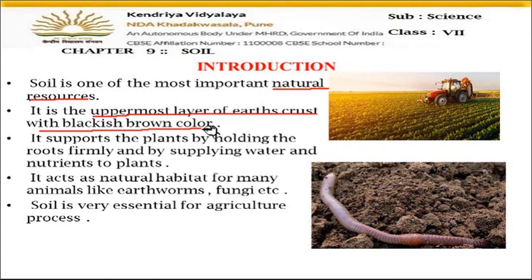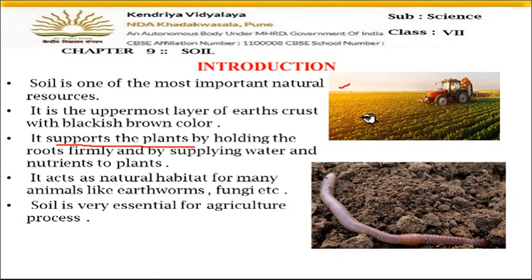Now you all know that soil is of different colors. Sometimes in some places it is red, at some places it is black, and sometimes brown, then somewhere it is blackish brown colored soil. So it depends from area to area, but soil is the uppermost top layer of the earth. The importance of soil is that it supports the plants. Plants can only be grown in the soil, because soil holds the plant firmly. Plants have roots, and these roots hold the particles of the soil and stand straight.